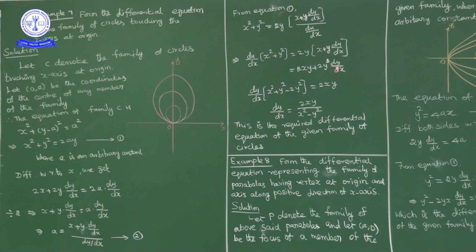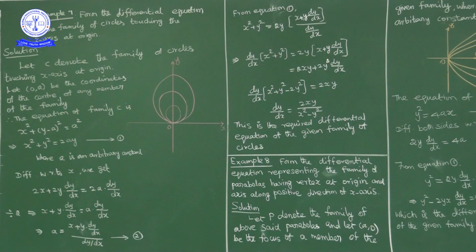Write this term on this side. So we have dy by dx into x square plus y square minus 2y square is equal to 2xy. x square plus y square minus 2y square is x square minus y square. Cross multiply this term to the other side. So dy by dx is equal to 2xy upon x square minus y square, which is the required differential equation of the given family of circles.